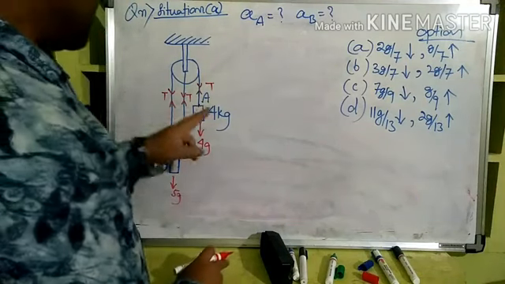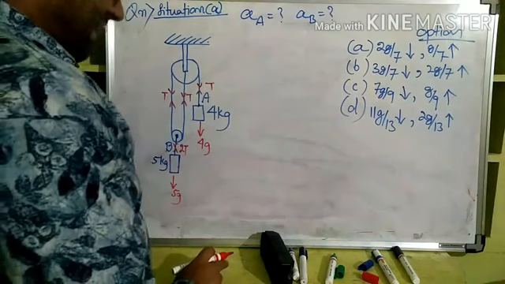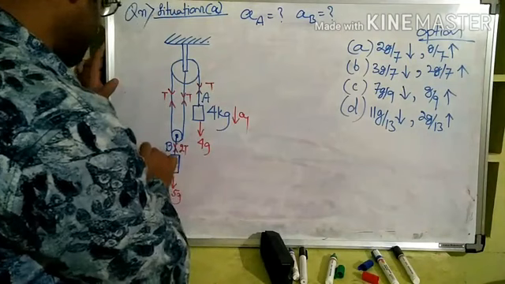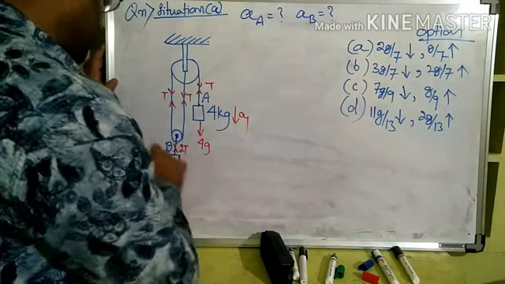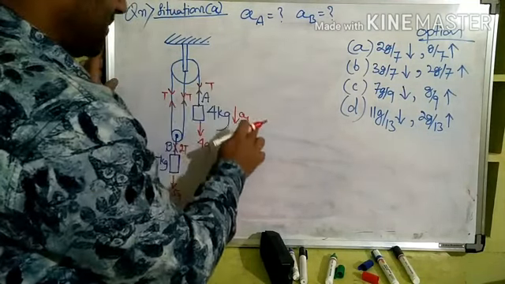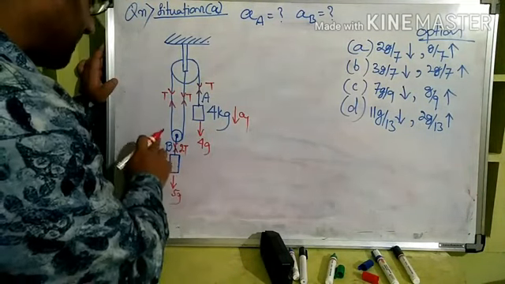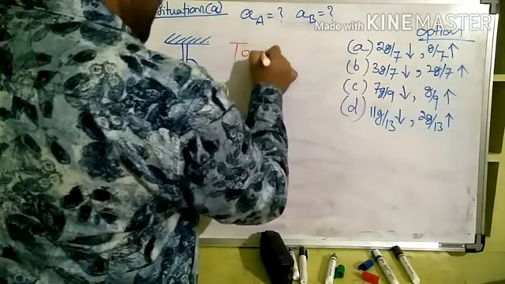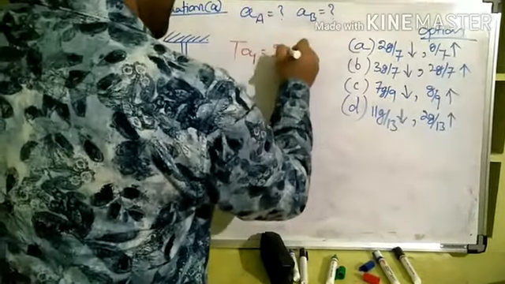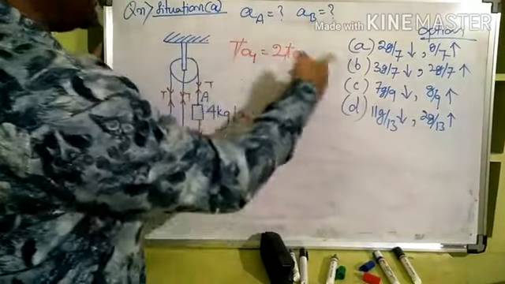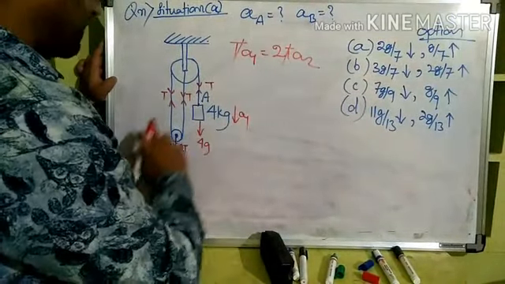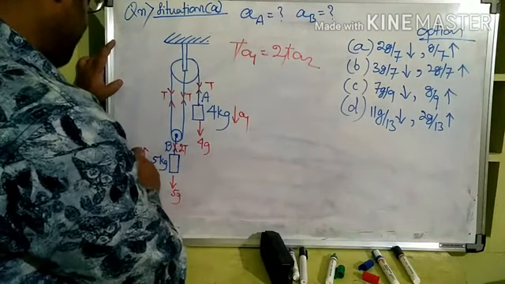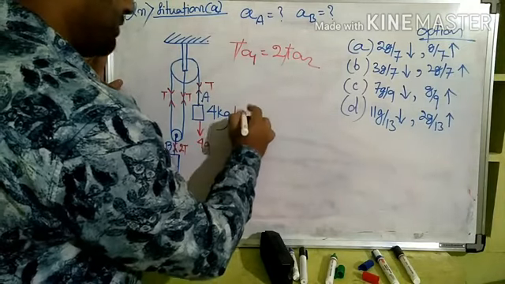Now apply the trick, the tension multiplied by the acceleration. Let us say this is going down with the acceleration A1 and this is moving up with acceleration A2. Now we know that tension multiplied by the acceleration is equal to tension of block B multiplied by acceleration of block B. So T A1 is equal to 2T A2, right? T T got cancelled, so A1 is equal to double of A2.